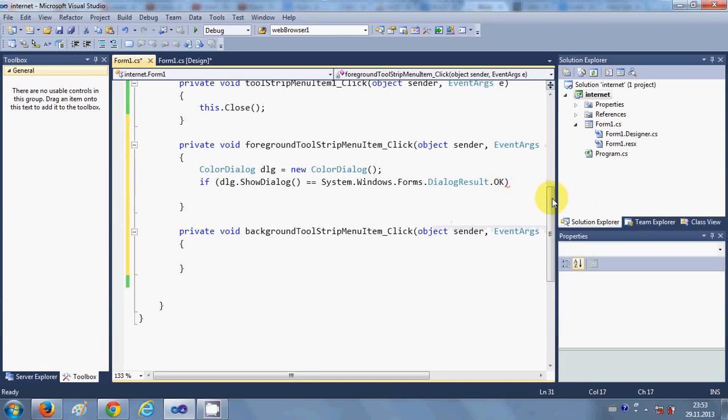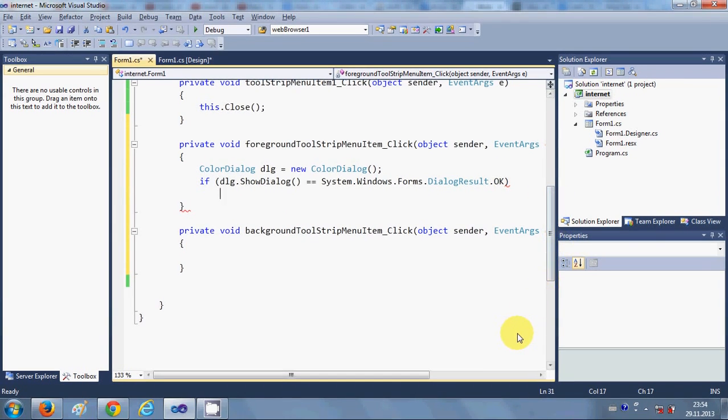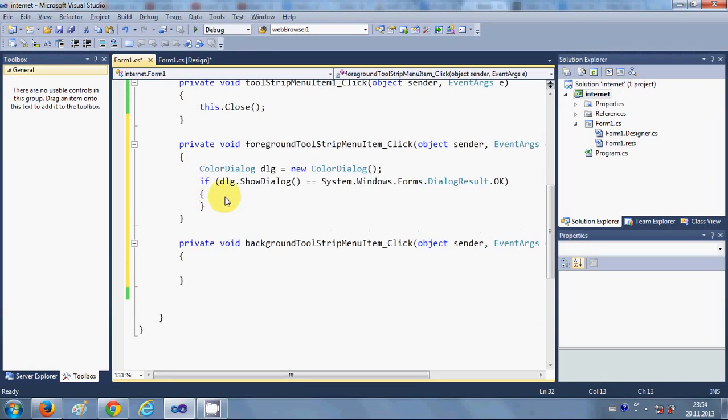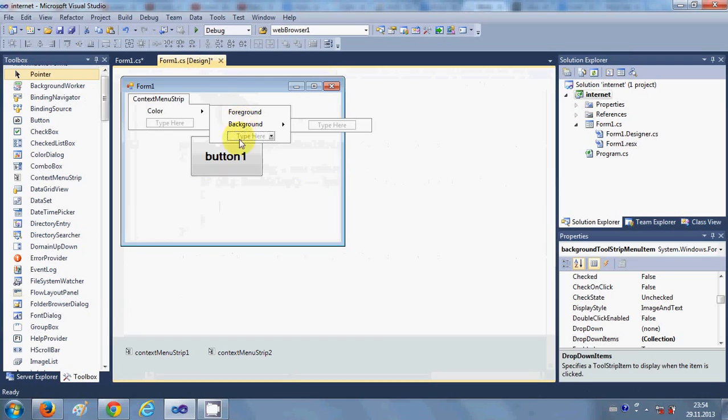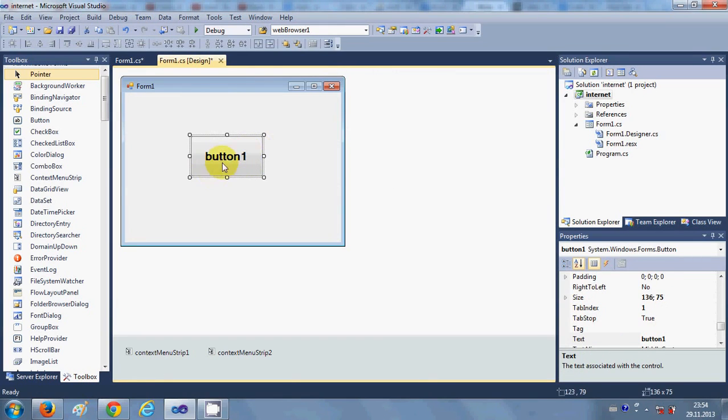So if this dialog is okay, then we will first close this if condition, and what we will do for the foreground is copy the name of this button.